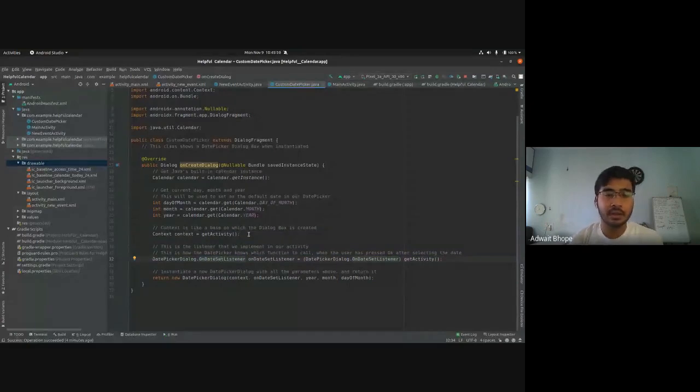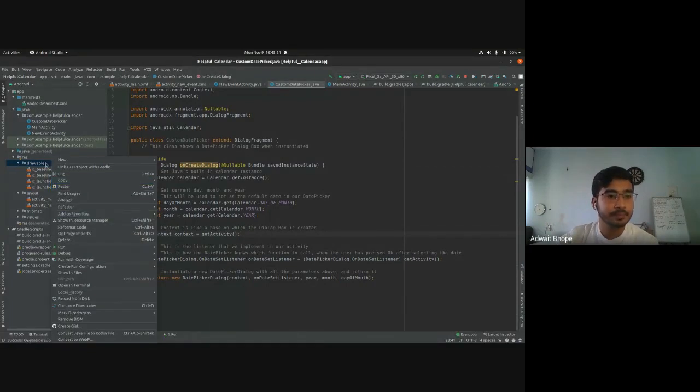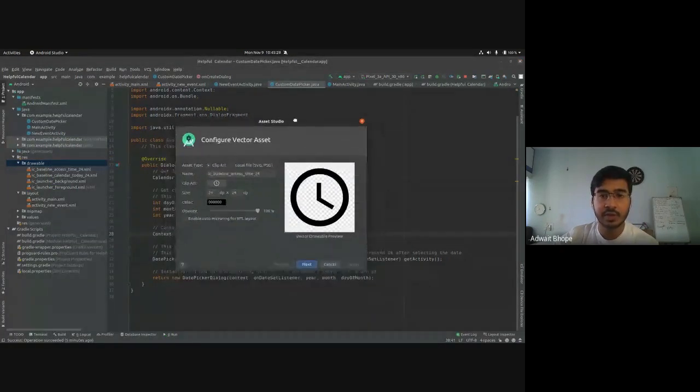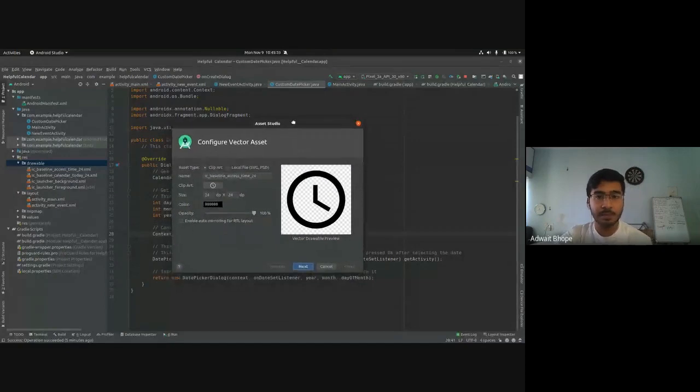So these are the parameters that we need to pass. The first thing is context. So what is context? It is like a base over which different things can be created. Whenever you open dialog boxes, for example, any dialog box anywhere. When I created this new vector asset, for example, it opened this dialog box over here.